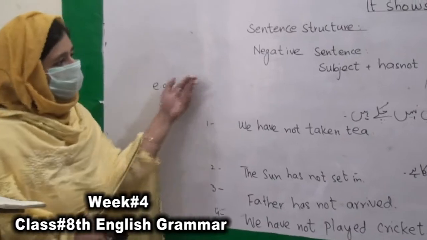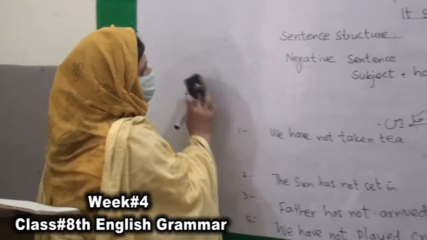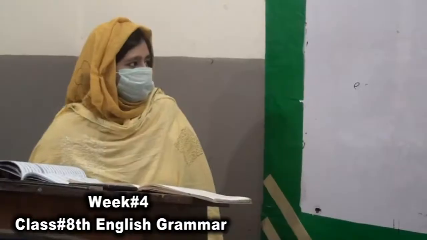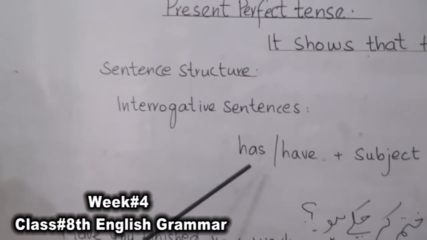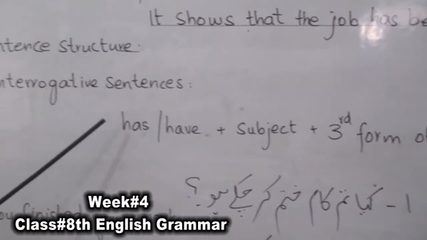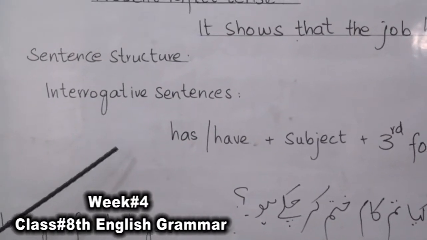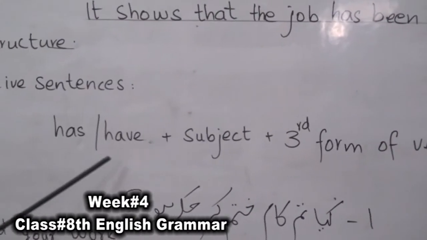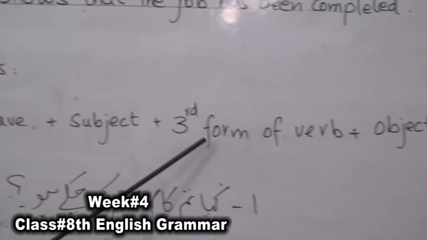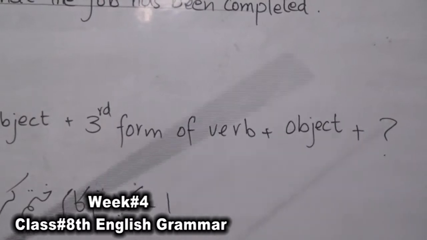That is all about the negative sentences. So coming to the interrogative sentences. Read the sentence structure of interrogative sentences. We use has or have at the start or beginning of the sentence, plus subject, plus third form of verb, plus object and question mark.